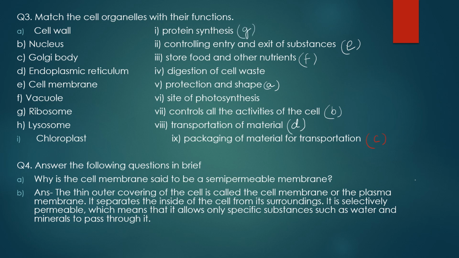The next is lysosome. Lysosomes, you know, are called the suicidal bags. Why? Because they can digest the cell waste, and if the time comes, they can digest the cell in which they are present. So here option 4 will be the correct match for lysosome. And the last one is chloroplast. Chloroplasts, you know, are the site of photosynthesis. Okay. So the correct sequence is G, E, F, H, A, I, B, D, C.